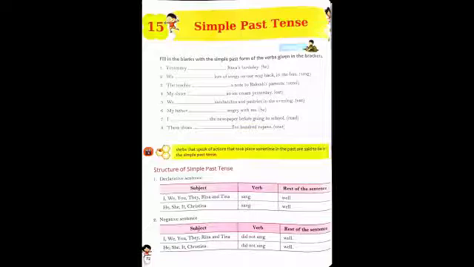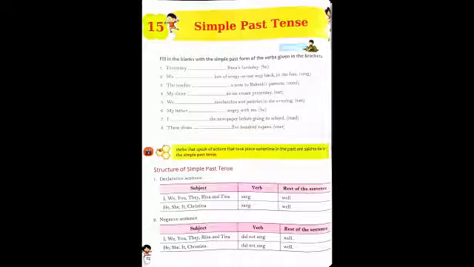Now, in the negative sentence, we use the subject: I, we, you, they, Reena and Tina. Then the verb, did not sing. Over here it is written did not sing.